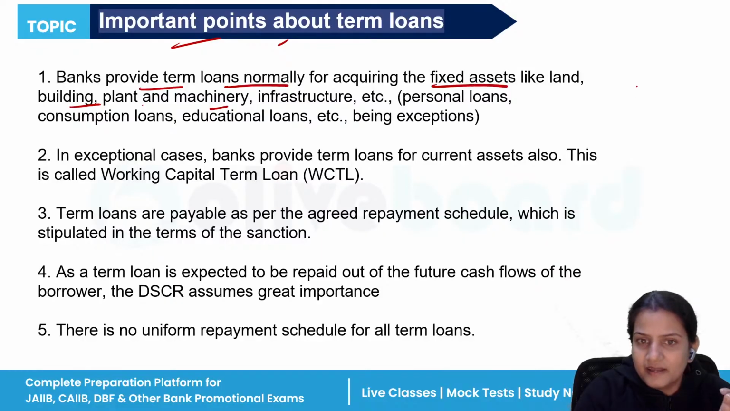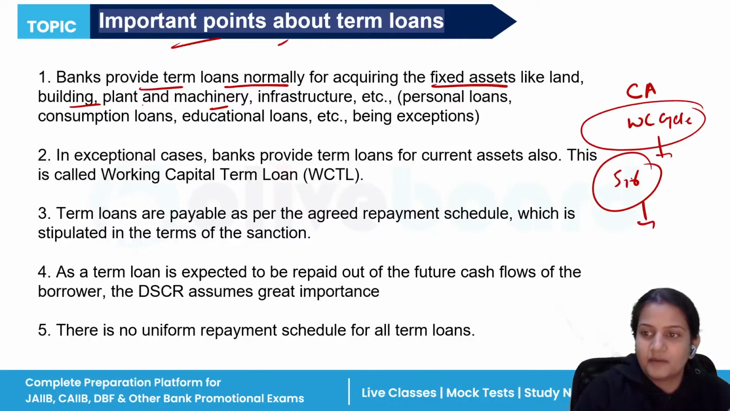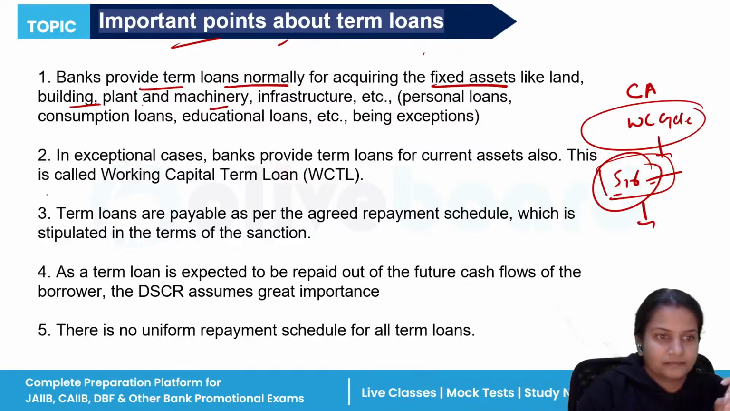And if the current assets, like working capital cycle, we have seen yesterday the working capital cycle. Suppose this working capital operating cycle is a very long period, like 5 years, 6 years, then still the bank can grant them term loans because the term period is very long. So for a long term period, the bank can grant them a term loan.